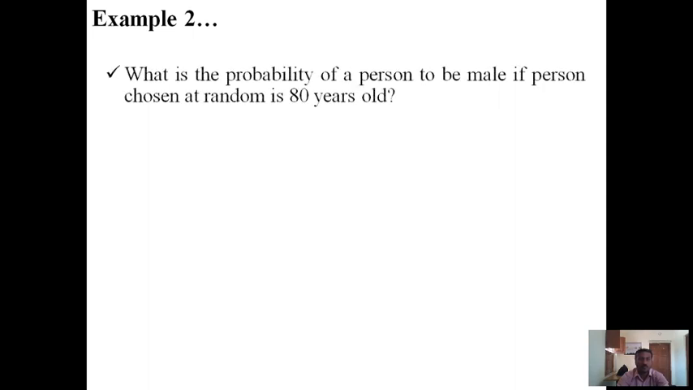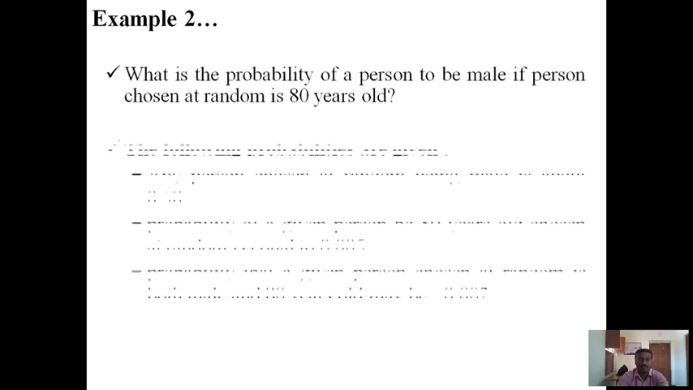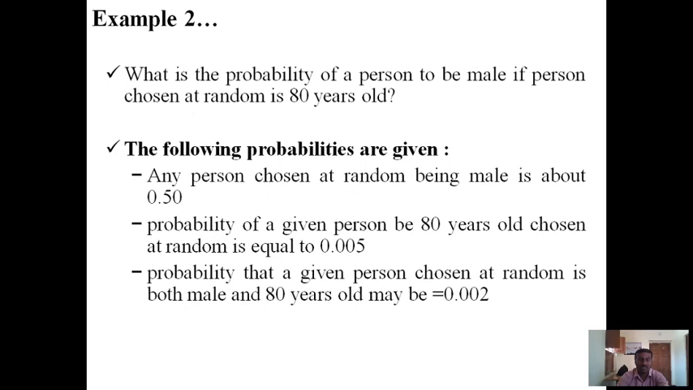What is the probability of a person being male if the person chosen at random is 80 years old? The following probabilities are given. The probability of any person chosen at random being male is about 0.50. The probability of a given person chosen at random being 80 years old is equal to 0.005. The probability that a given person chosen at random is both male and 80 years old may be 0.002.